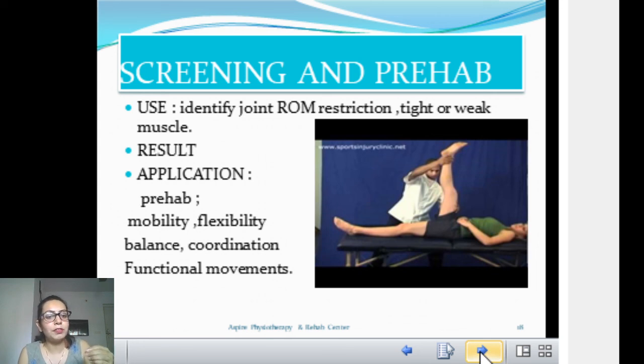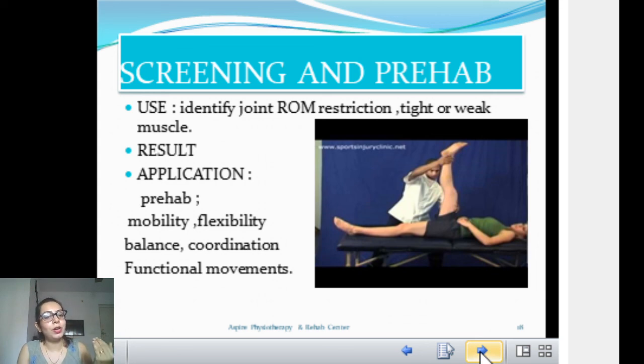If you're in swimming, we know which joints and body parts get maximum stress during swimming activity. So we'll screen those parts and check if there is any muscle weakness, muscle imbalance, range of motion restriction, or muscle tightness, and let you know what is there in your body. You can do some exercises, which we call prehab.